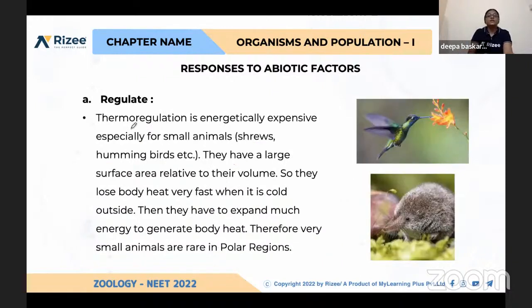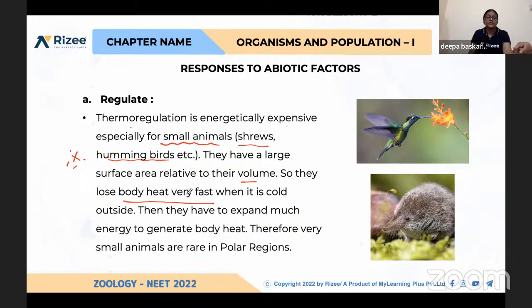This thermoregulation is energetically expensive, especially for small animals like shrews and hummingbirds, because they have a large surface area relative to their volume. This is important, please remember this. They lose body heat very fast. If you take the polar regions, most of the polar animals are very big animals.